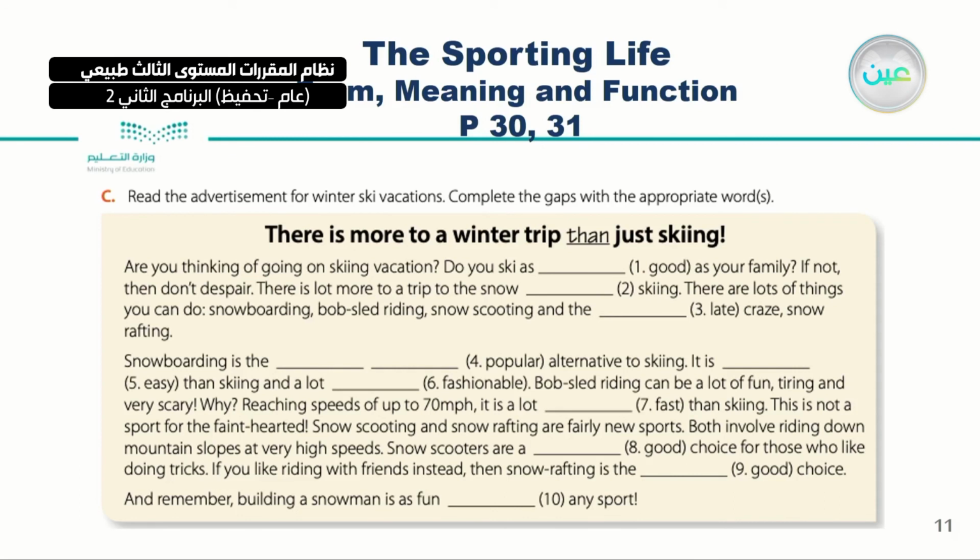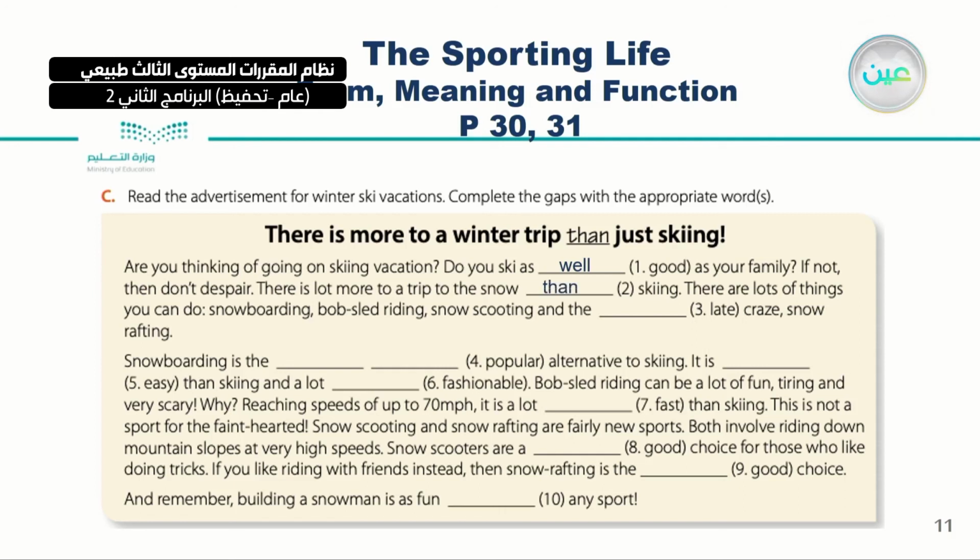I'm going to start with number 1. Are you thinking of going on a ski vacation? Do you ski as well as your family? Here I am using as and as. If not, then don't disappear. There is a lot more to a trip to the snow than that. Number 2 is going to be than.